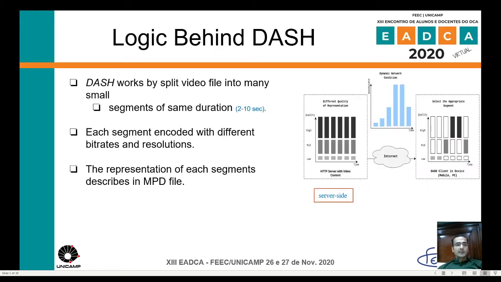What is the logic behind DASH? DASH works by splitting a video file into many small segments of 2 to 10 seconds. Each segment is coded with different bitrates and resolutions. The representation of each segment is described in an MPD file.